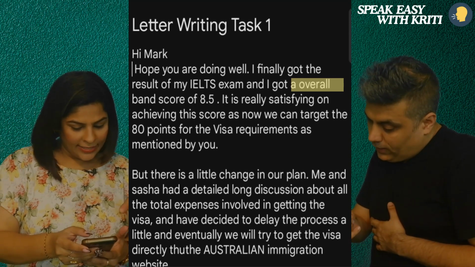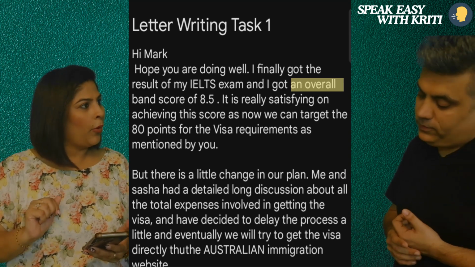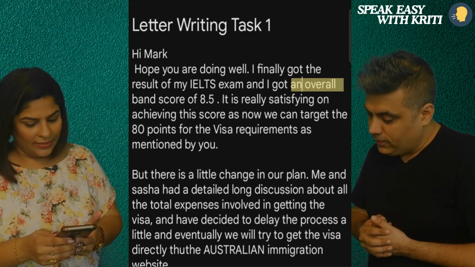So because you say "overall", the first sound is O, which is a vowel sound. In this case, it will have to be "an overall band score of 8.5". So this is the second mistake.